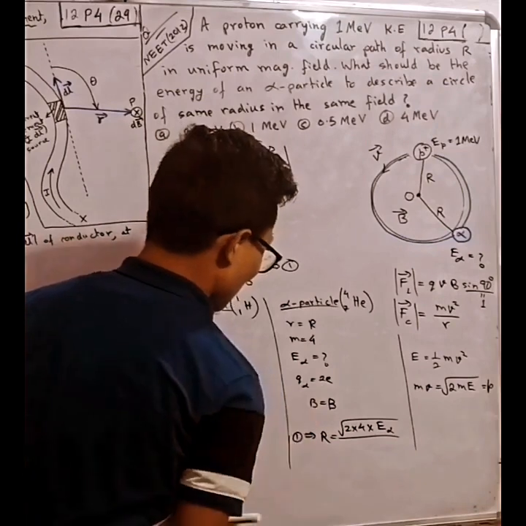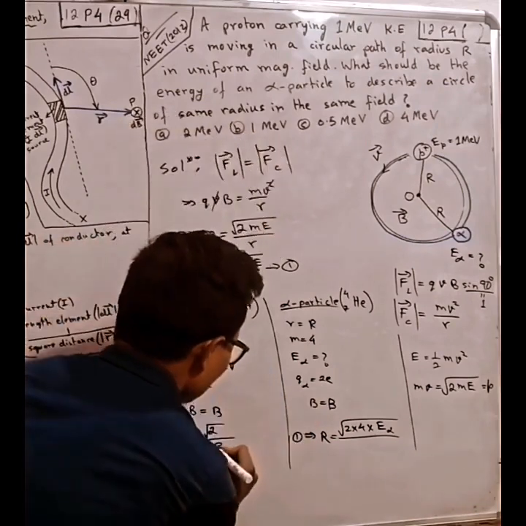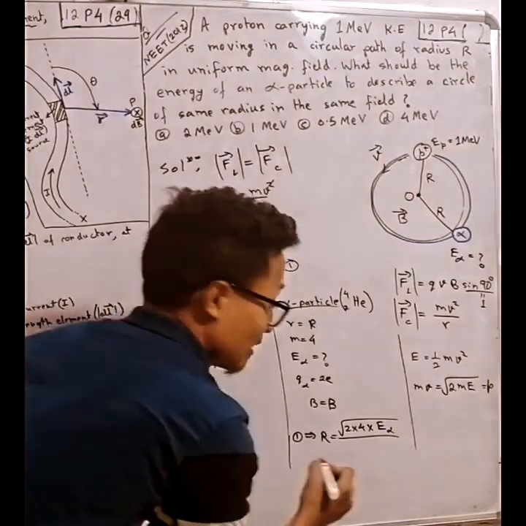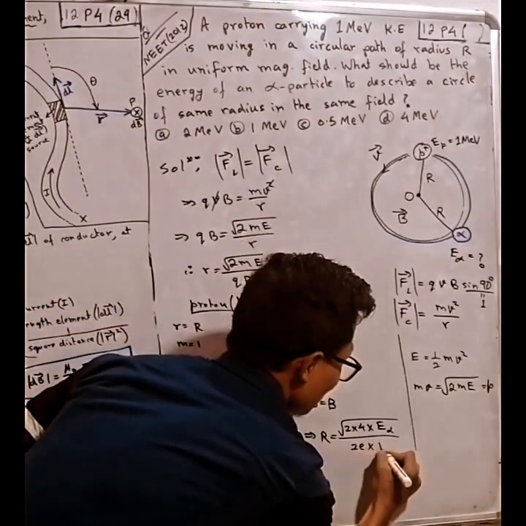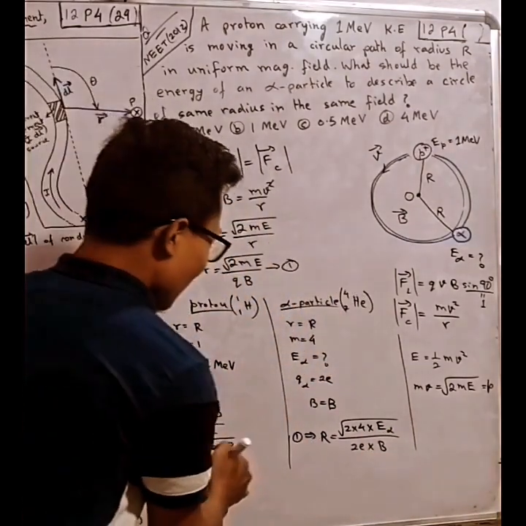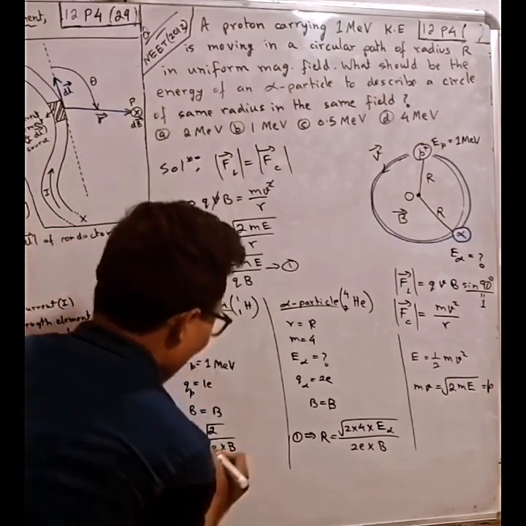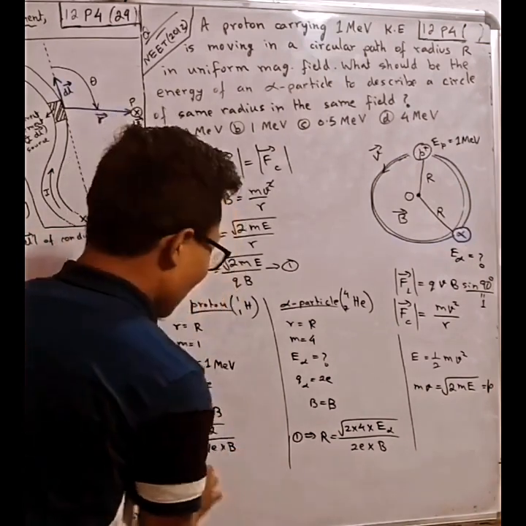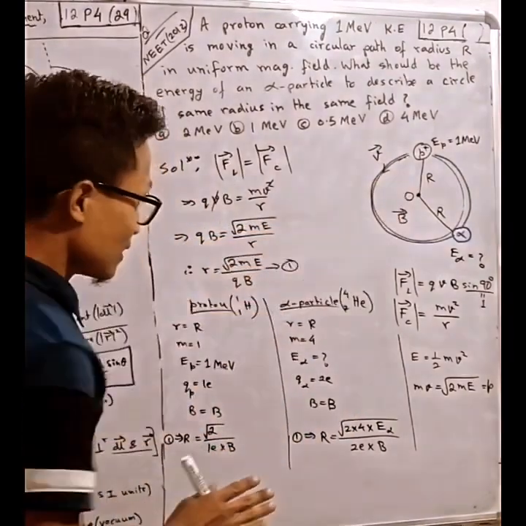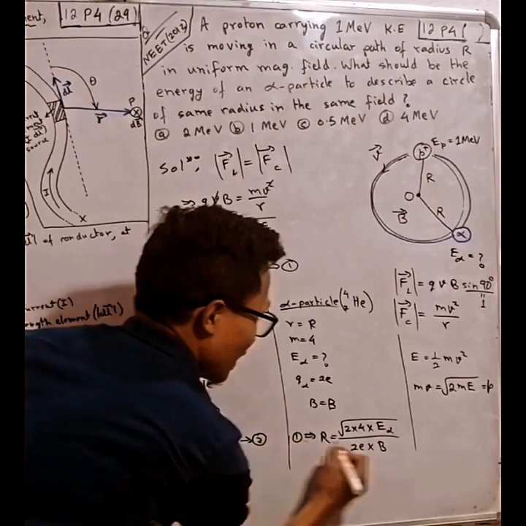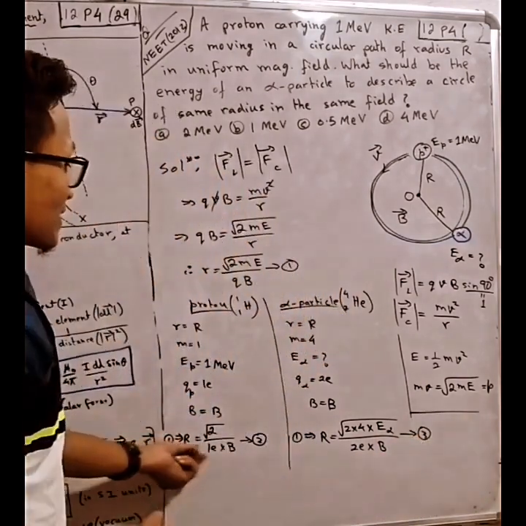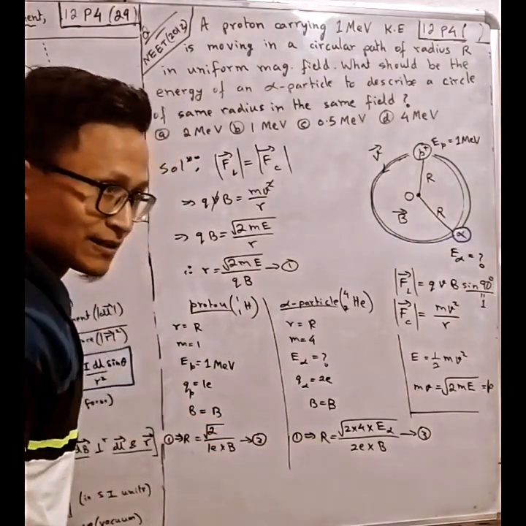Here q is 2 electron charge into B. And for the proton we have 1 electron charge into B. Let us put R equal because of the same radius. So we have equation 2 and equation 3. The left hand side is equal, so we equate the right hand sides.